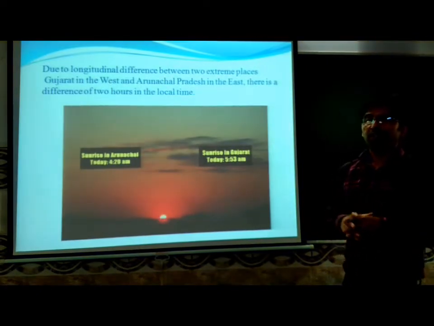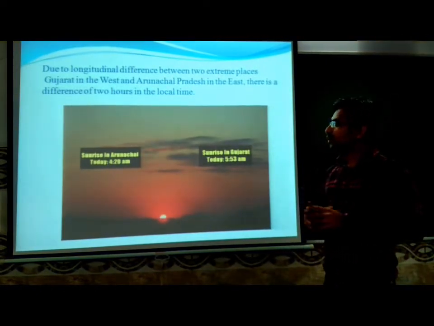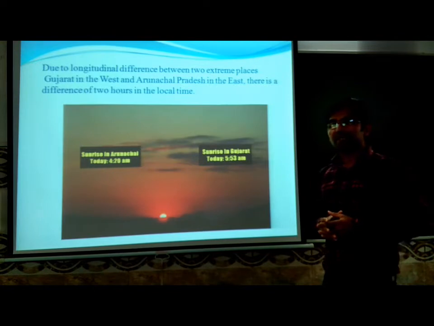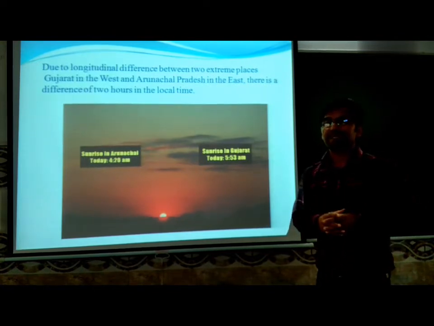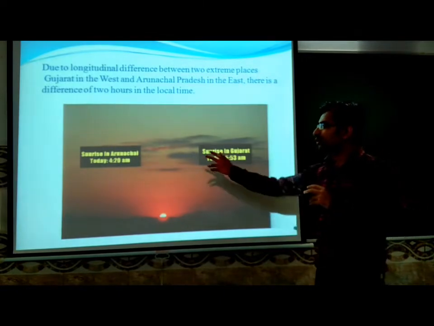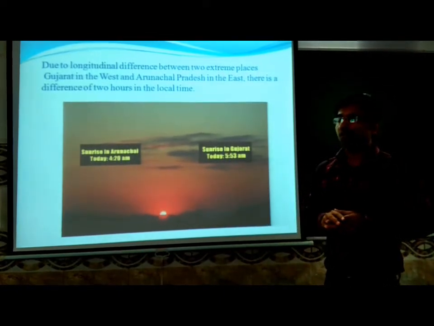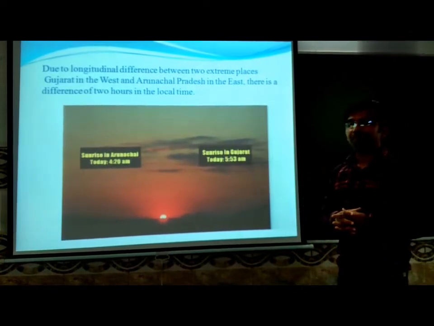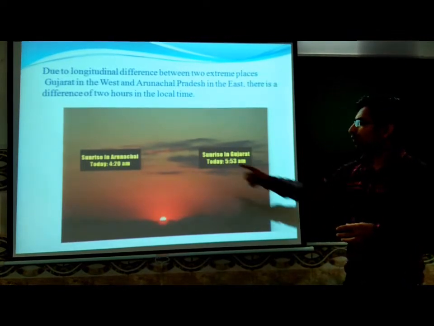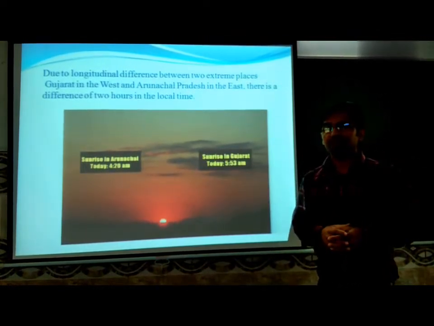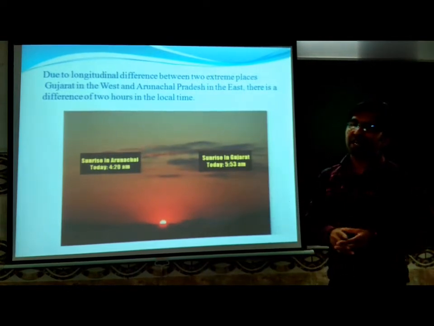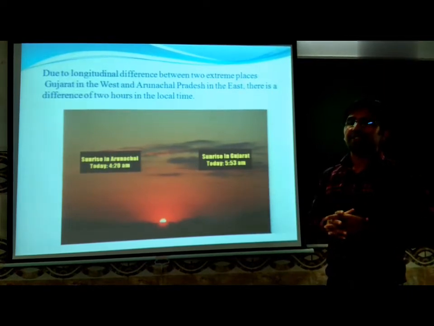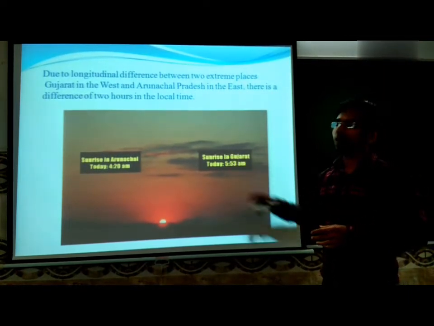Now because of the longitudinal difference between the two extreme places, the extreme east, that is Arunachal Pradesh, and the extreme west, Gujarat, there is a difference of 2 hours. Here the example is taken of the time of sunrise. The sunrise time in Arunachal Pradesh is 4:20 am, while in Gujarat it is 5:53 am. So because of their longitudinal difference, there is a difference of 2 hours in the local time of the two extreme places.